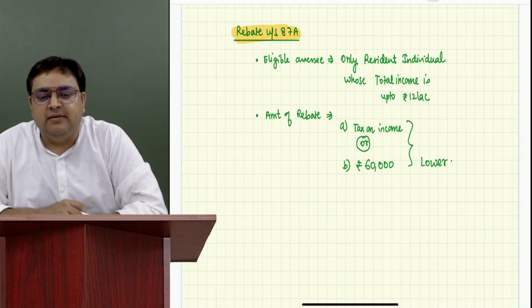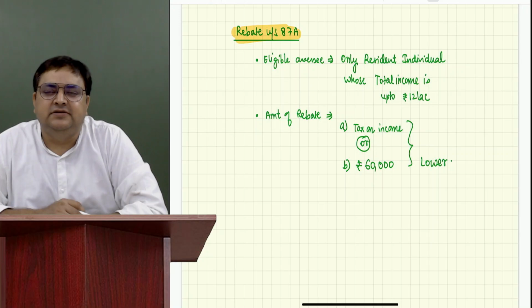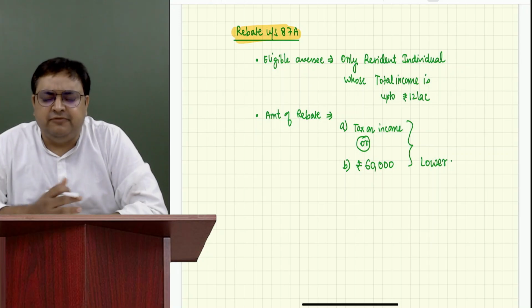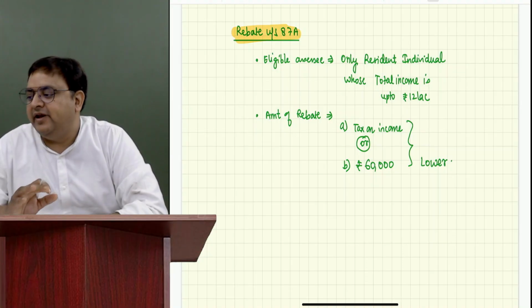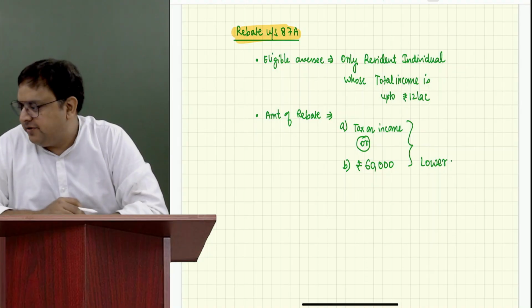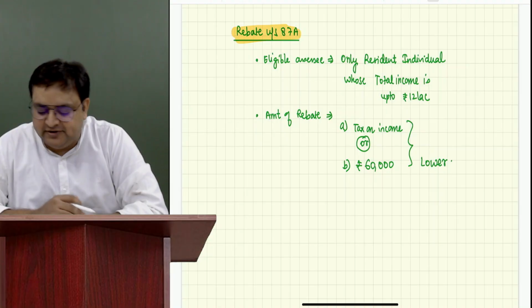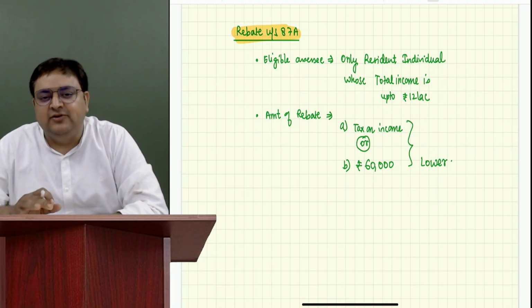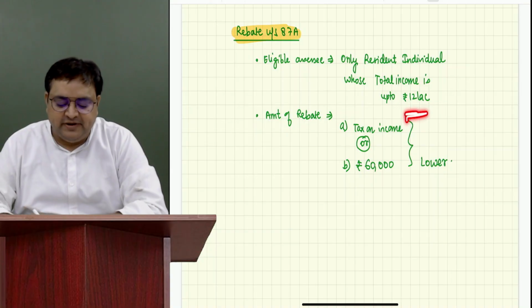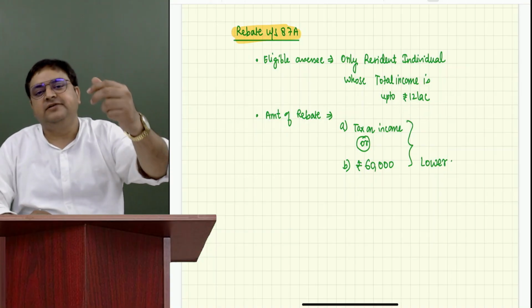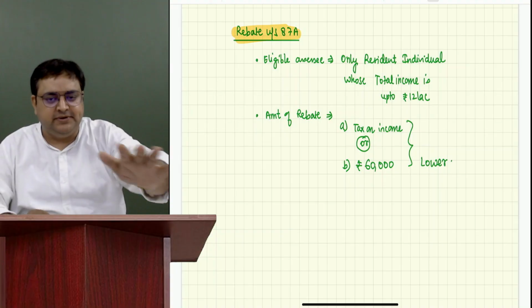When this budget came and we were having this GST class, after that also, I think Bhavyansh was asking me about this. Sir, up to 12 lakh rupees, we don't have to pay taxes. Bhavyansh, do you remember? Yes, sir. So I was telling you that I will tell you this in the income tax. So today I'm telling you about this. So up to 12 lakh rupees, there is no tax. They were telling us that there is no tax for the normal people.